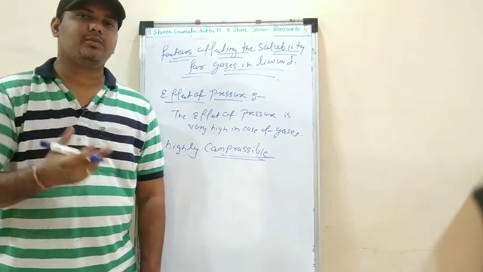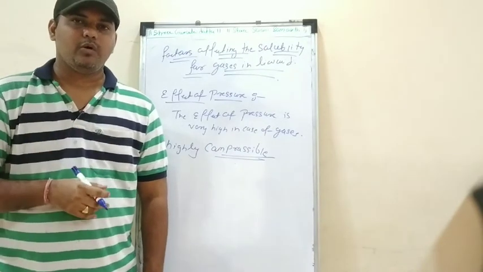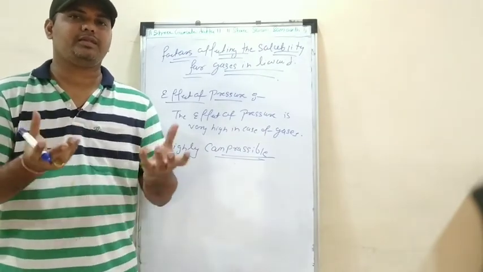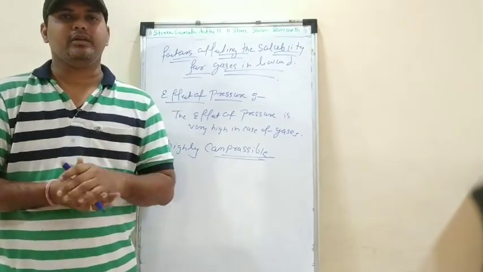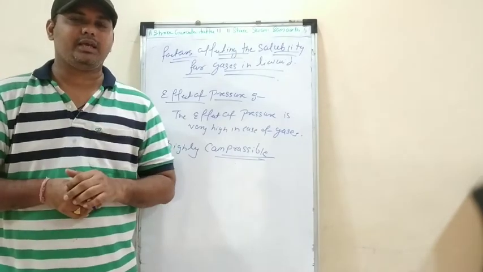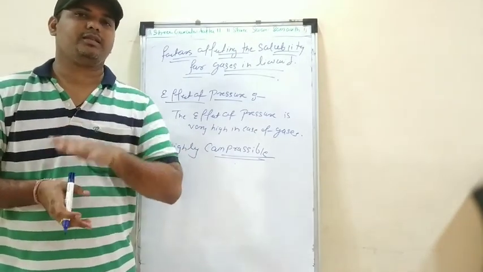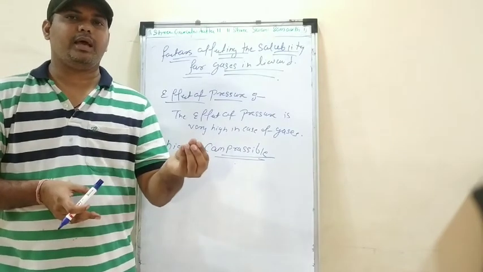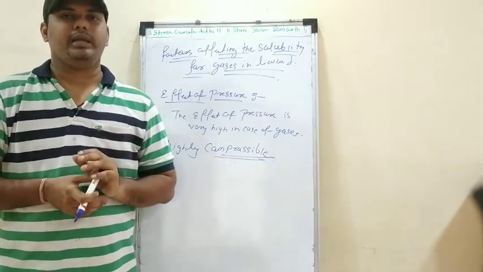For this we can take the example of aerated drinks or cold drinks. What happens in a cold drink bottle? You have seen that in the cold drink bottle, CO2 gas is filled. When we open it, you will see the bubbles of CO2 gas come out. So here we can say that CO2 gas can be easily pressurized or compressed into a liquid.